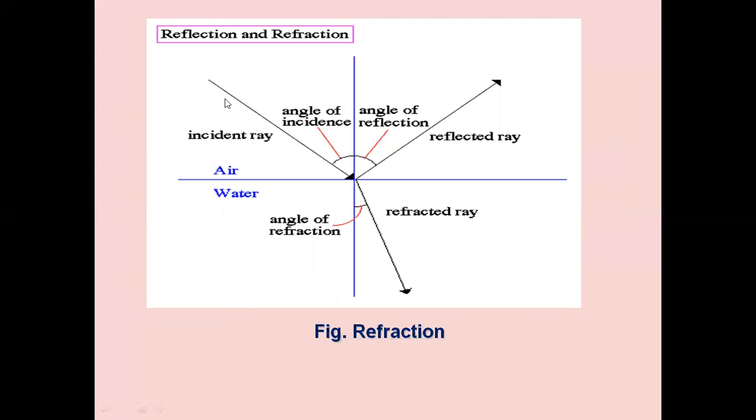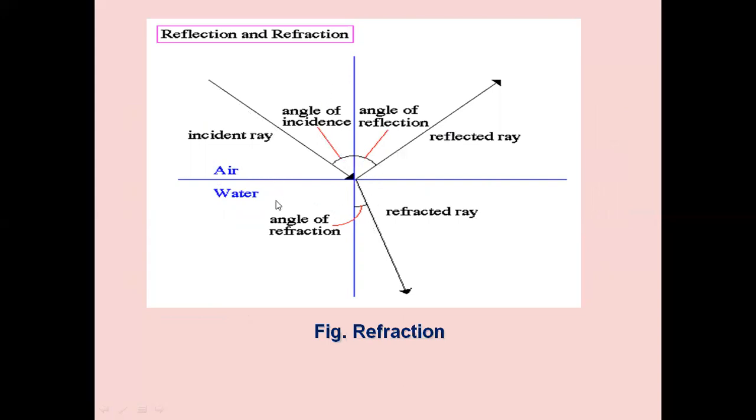Observe the diagram. We have an incident ray. Let us take an air-water boundary, for example. This is an incident ray, with the angle of incidence. When the angle of incidence is the same as the angle of reflection, that is the reflected ray, measured from the normal.